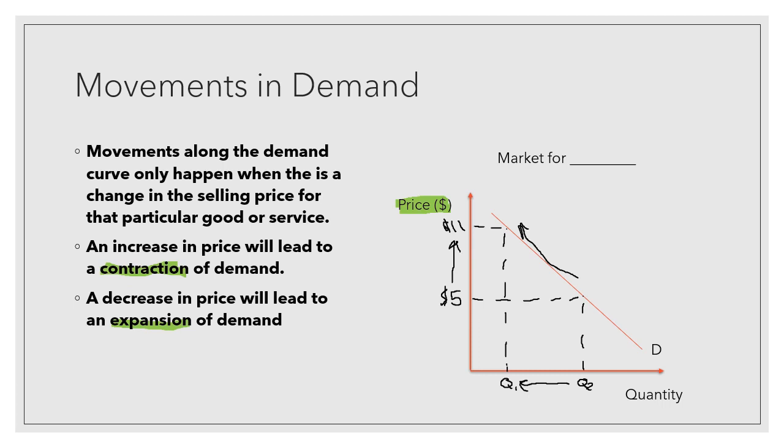That is really, really important, to make sure you're using that explicit economic terminology that shows you understand and can convey your knowledge in the way that's expected of you by VCAA. So that's movement of demand. So only changes in selling price. If anything other than the selling price changes, it's what we're going to talk about next, which is shifts. So you only have movements along that curve when it is a change in the selling price. Make sure you remember that. Movements are only changes in the selling price of that particular good or service.